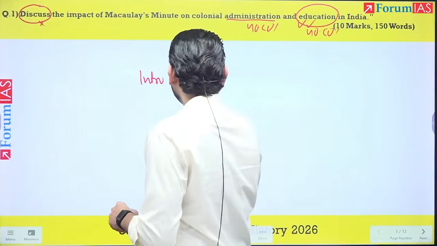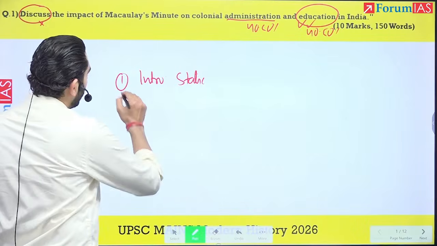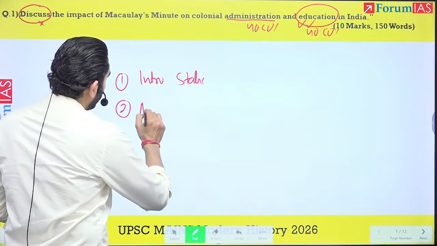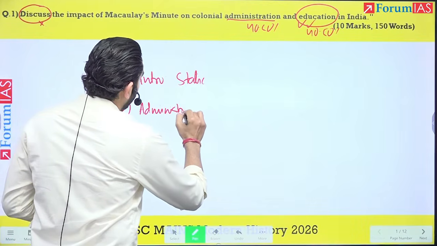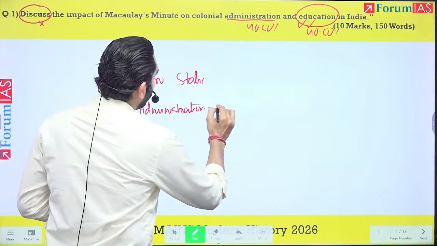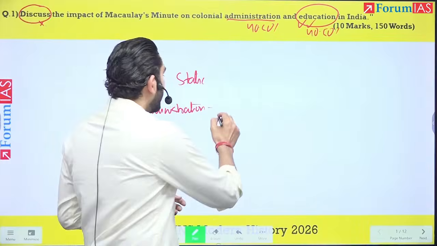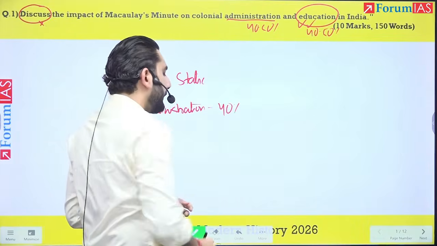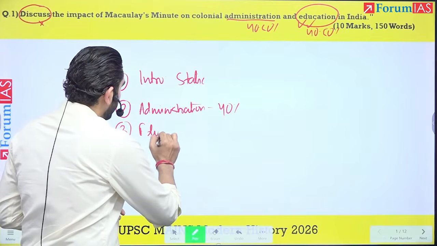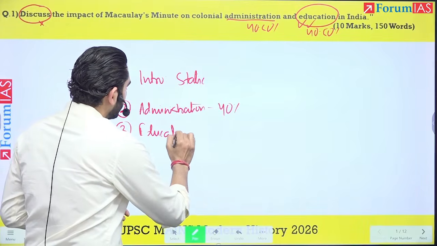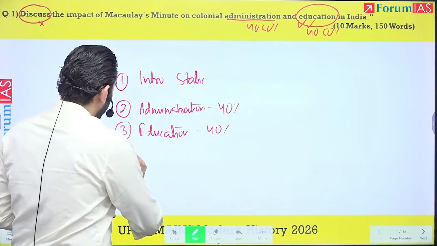Now, we focus on the part after the introduction. You focus on the various impacts on administration, which would be about 40% of your answer. And in education, again, this would be 40% of your answer.